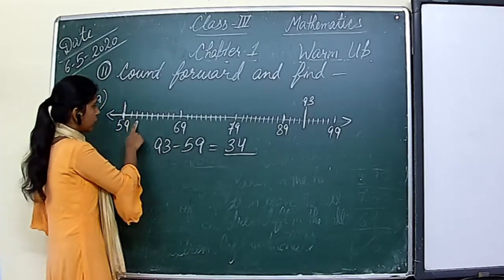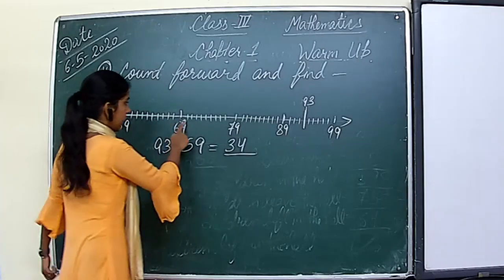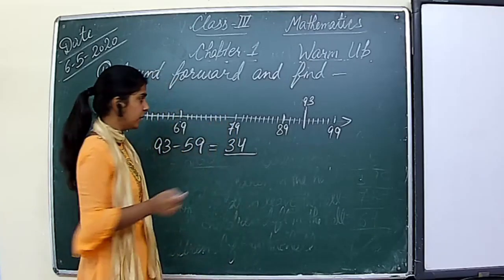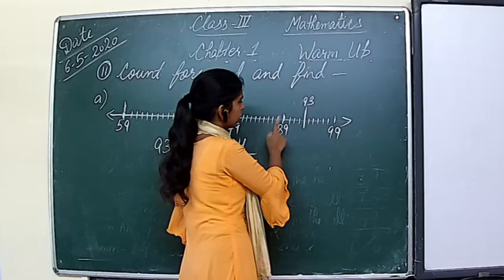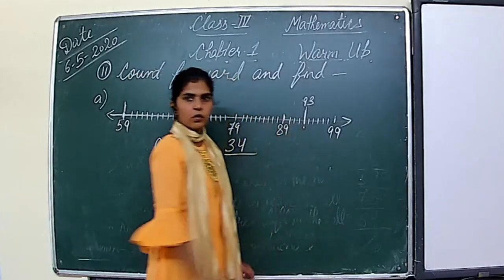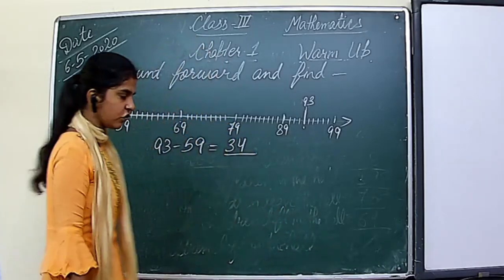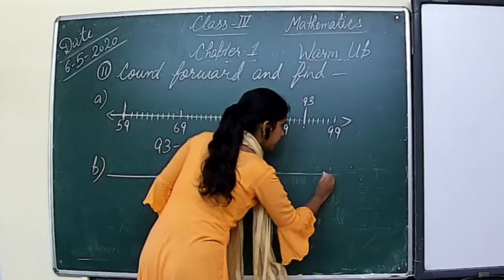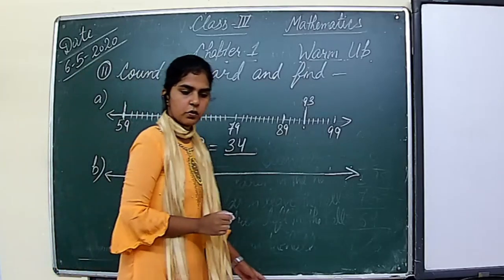If you are facing a little bit of difficulty solving this way, you will count like this. Say 1, 2, 3, 4, 5, 6, 7, 8, 9, 10. Right? 11, 12, 13, 14, 15, 16, 17, 18, 19, 20. है ना? 21, 22, 23, 24, 25, 26, 27, 28, 29, 30. Then 31, 32, 33, 34. Answer is 34, right? So let us see the next one, next question. It is also like this. Here the first number is 42.